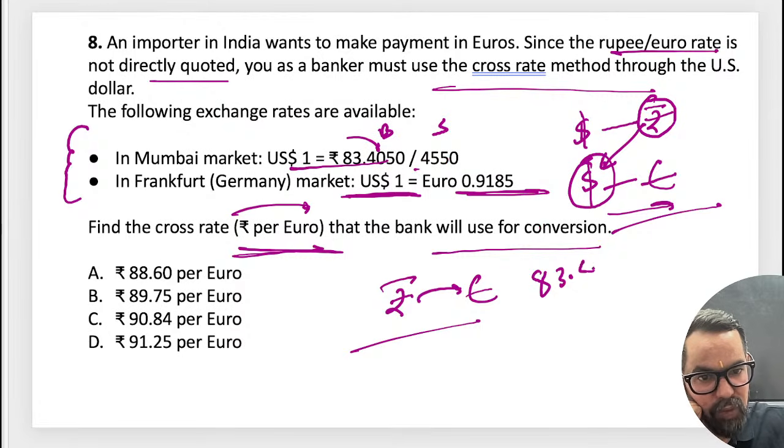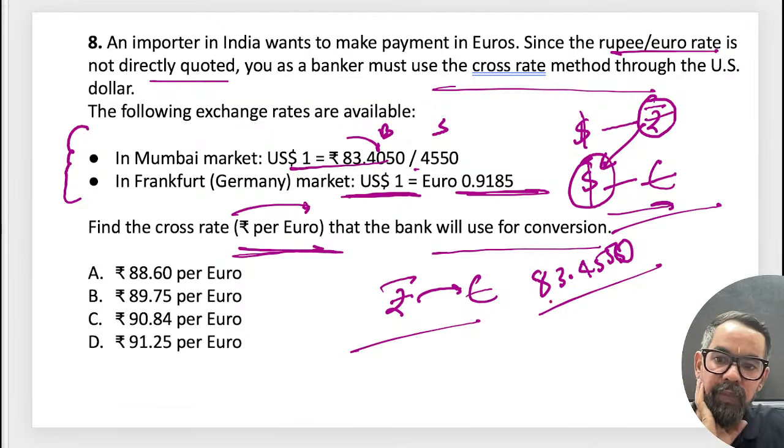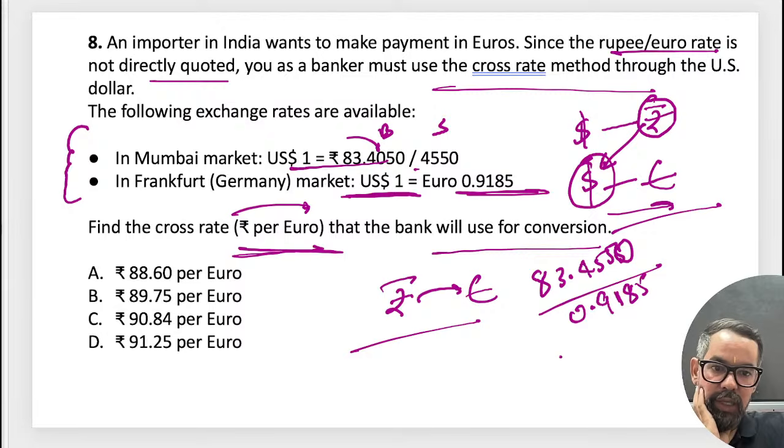So 83.4550 divided by dollar to euro, which is 0.91085. What is the answer?